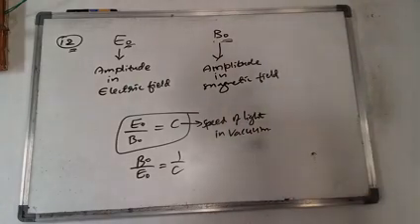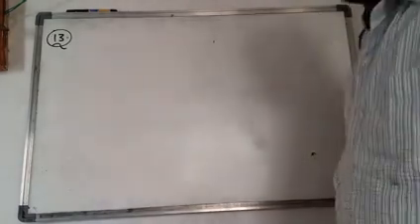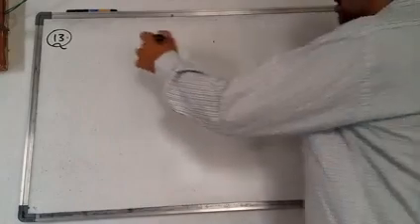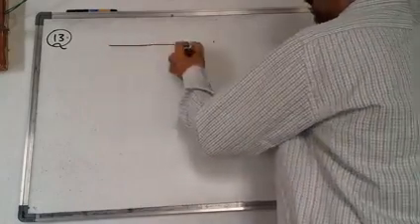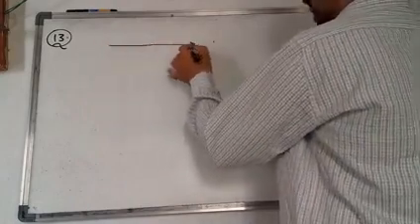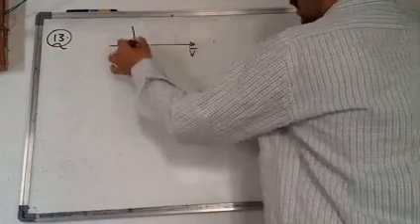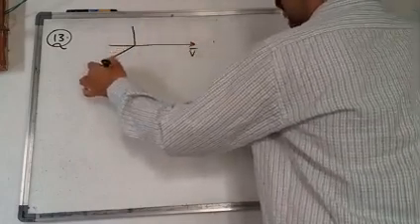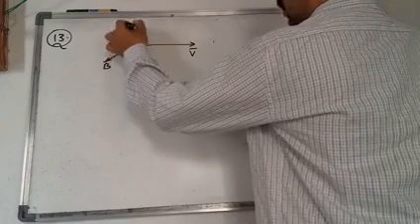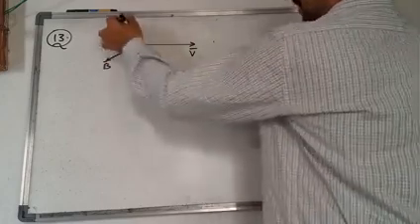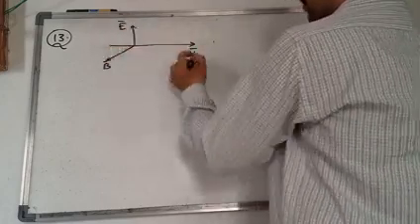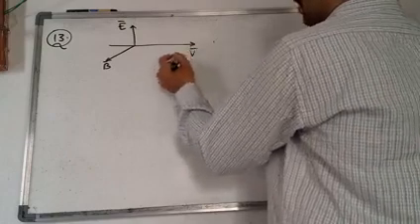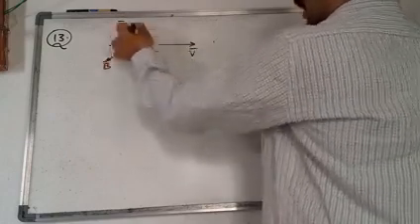Next question. In the 13th question, what he is asking is, if an electromagnetic wave is propagating, then electric field and magnetic field are perpendicular to each other. So the direction of propagation of the wave is perpendicular to both fields again.